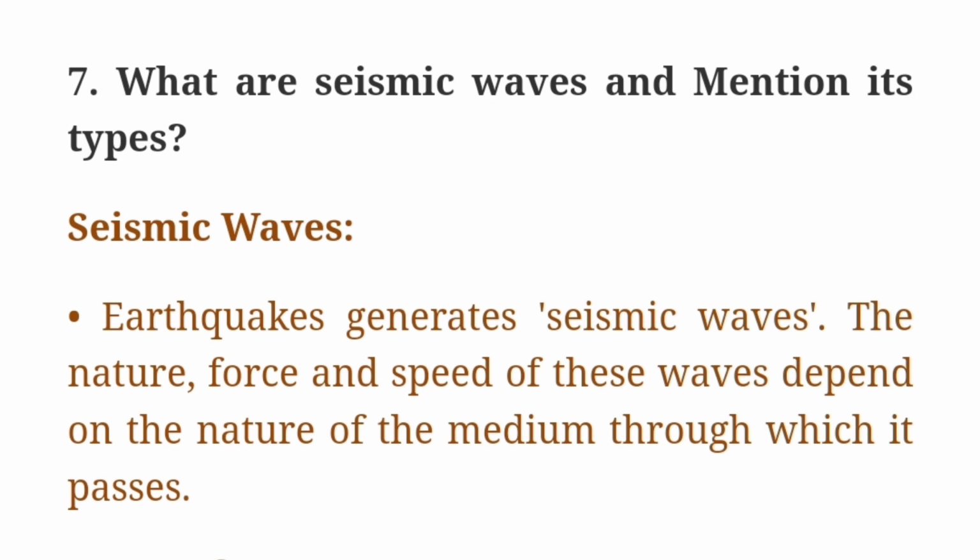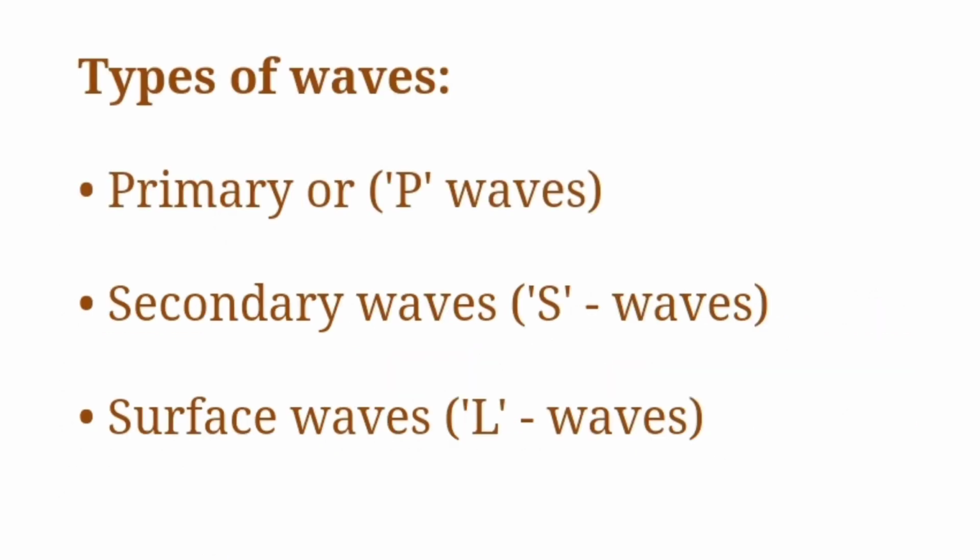Seventh question, what are seismic waves and mention its types? Earthquakes generate seismic waves. The nature, force and speed of these waves depend on the nature of the medium through which it passes. Types of waves: primary or P waves, secondary or S waves, surface waves, L waves.